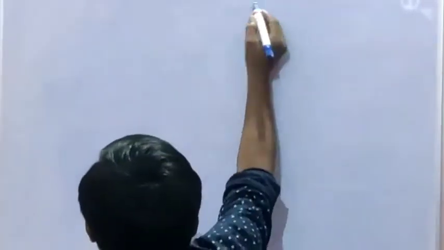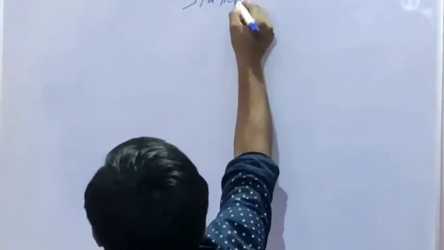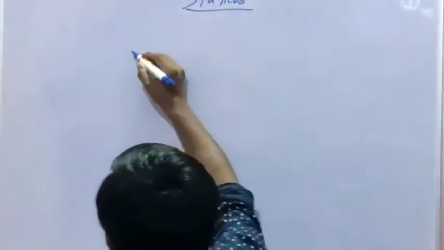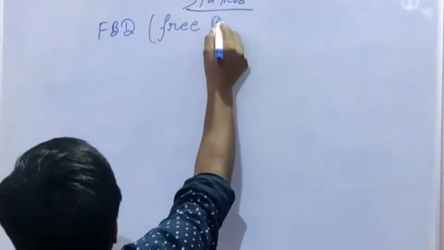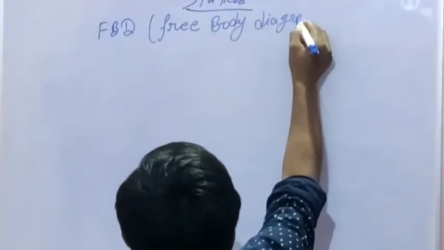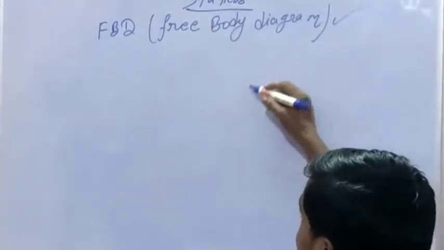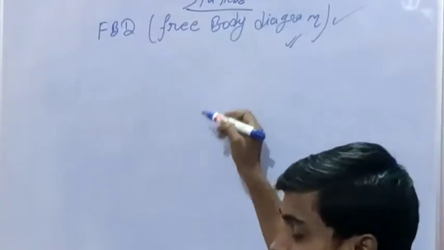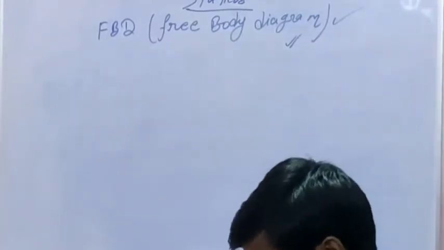In statics, the FBD, free body diagram, is more important.